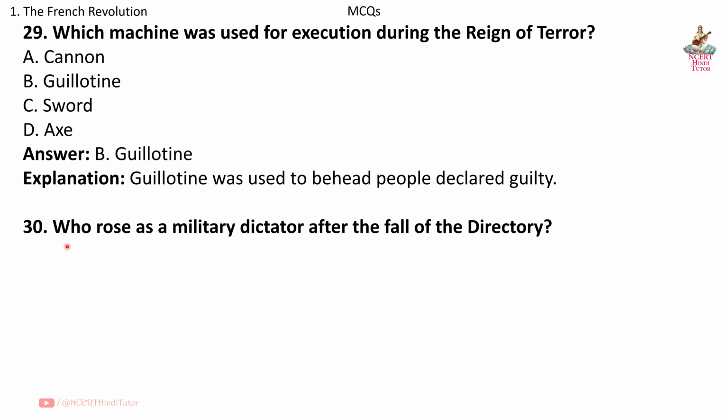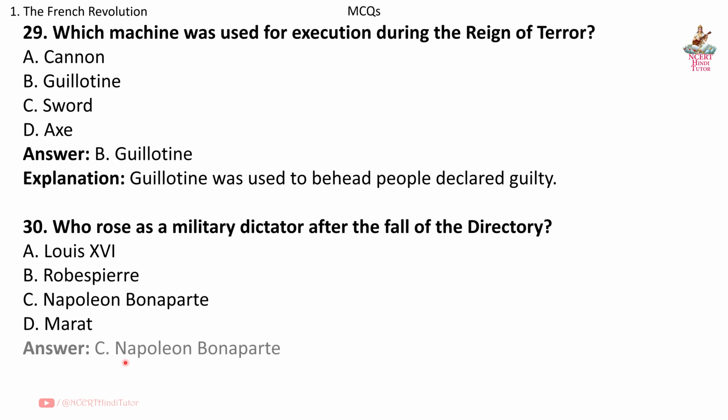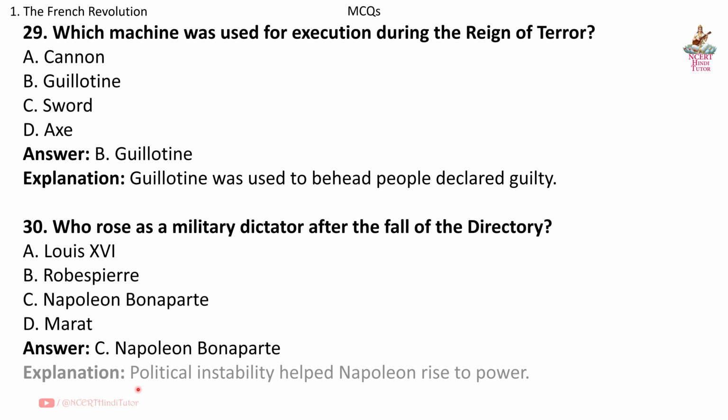Question 30. Who rose as a military dictator after the fall of the Directory? Answer C. Napoleon Bonaparte. Explanation. Political instability helped Napoleon rise to power.